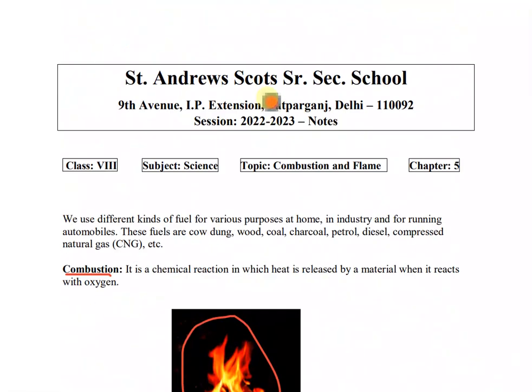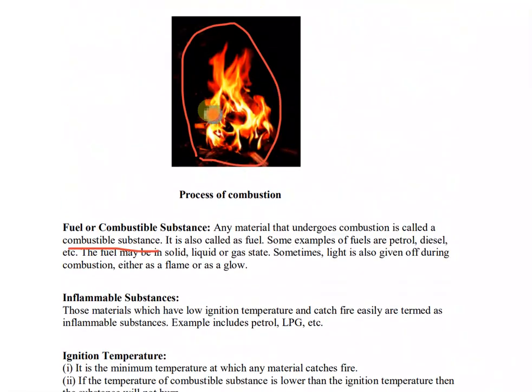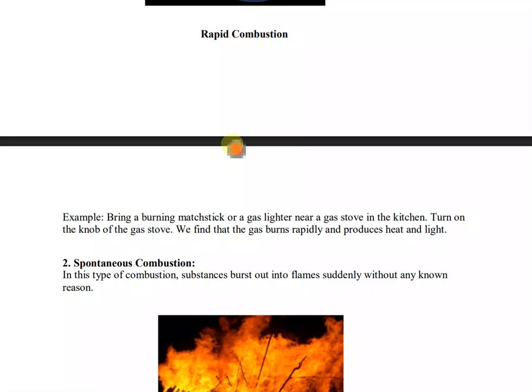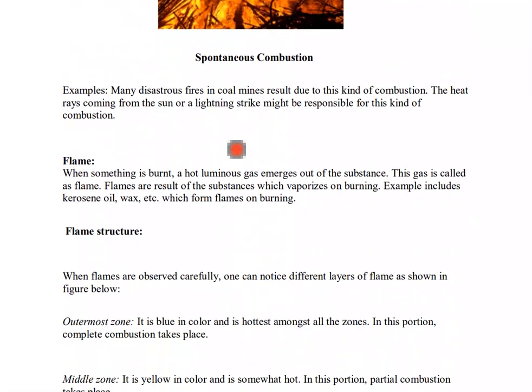Like you can see in the first diagram here, it's a flame. It's a gas, you can see it burning out. I hope you understood till here.